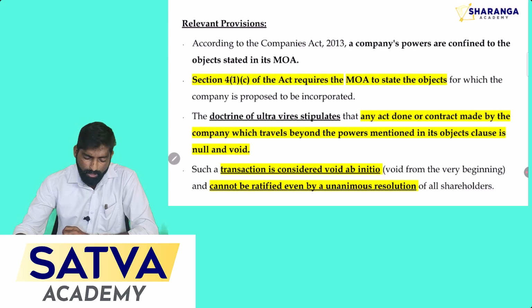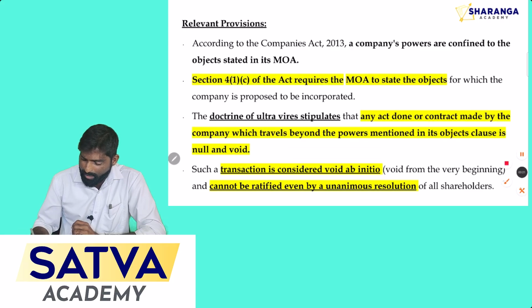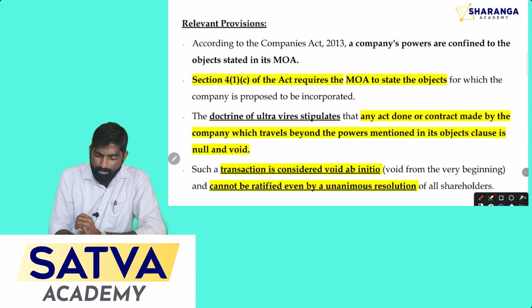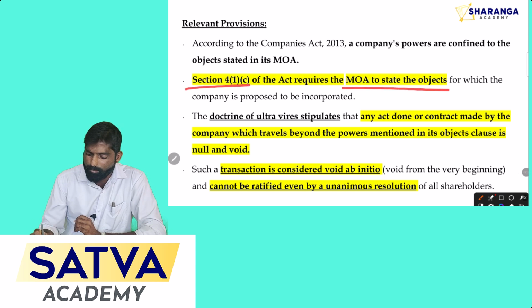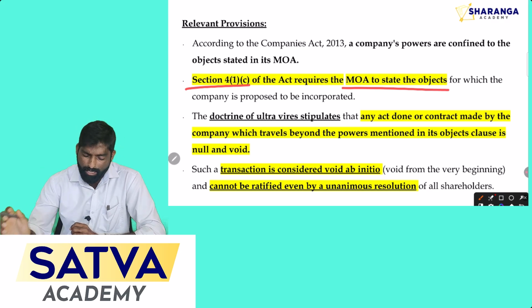As per Section 4, subsection 1 and subsection C of the Companies Act, the MOA is required to state the objects of the company. See here, as per the company law, the MOA must state the objects of the company while incorporating the company.